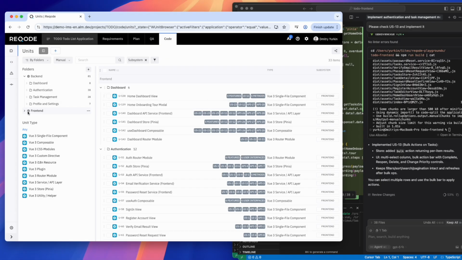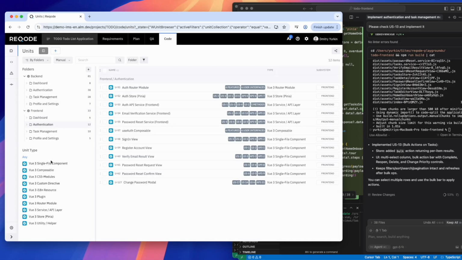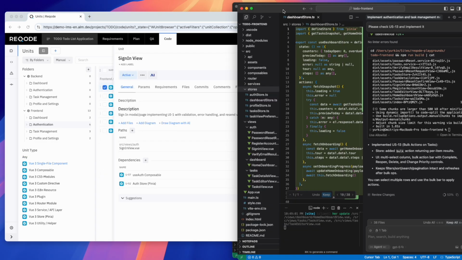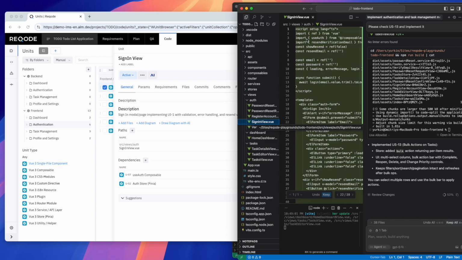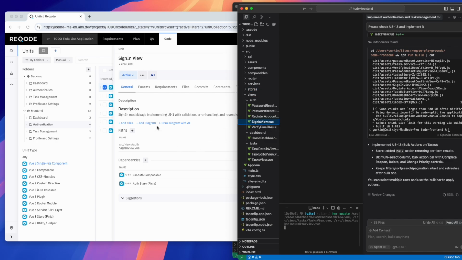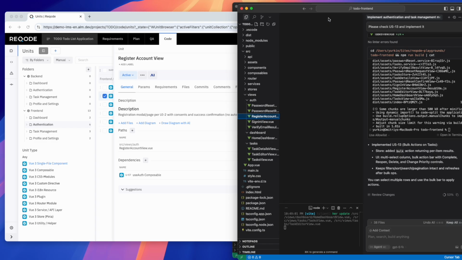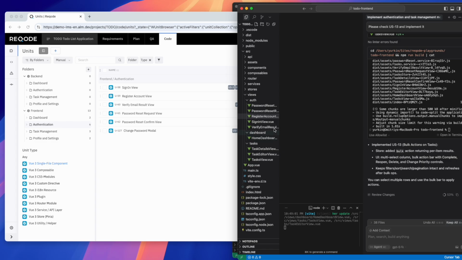Now let's quickly check the front-end implementation. Now let's look at the view components for the authentication module. We have 5 views and 1 modal. Let's open the sign-in view and check its file path. It's correct. The register account view also has the correct path. The change password modal is located in the components folder, so we don't see it in the views folder.